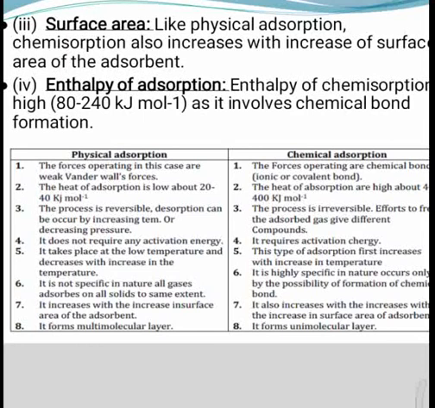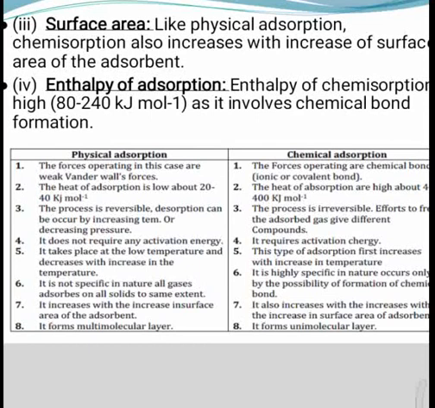In chemical adsorption, heat of adsorption is high, in the range of 40 to 400 kilojoule per mole. Third, it is a reversible process. Chemical adsorption is irreversible. Number 4, it is not specific in nature. Chemical adsorption is highly specific in nature.